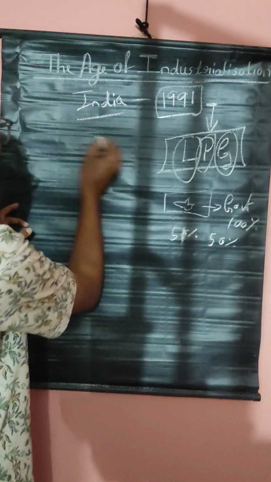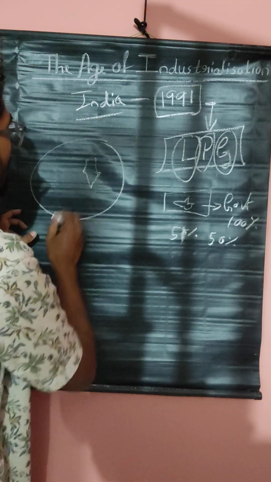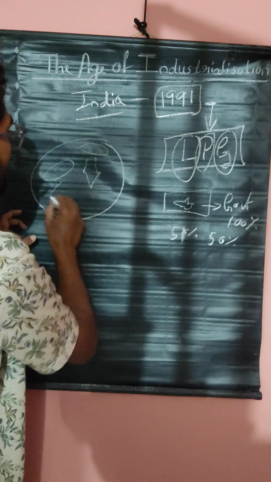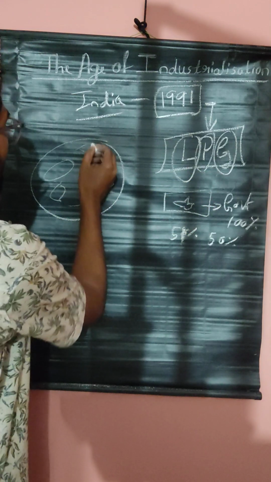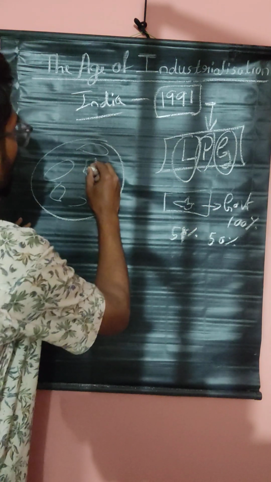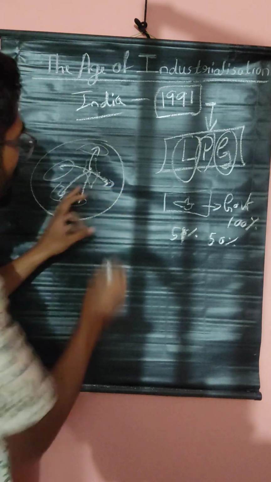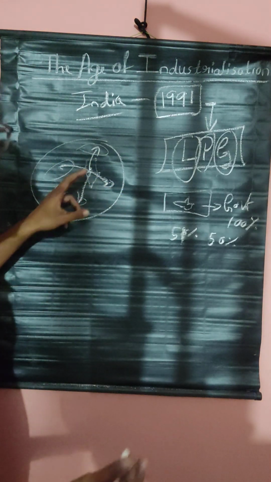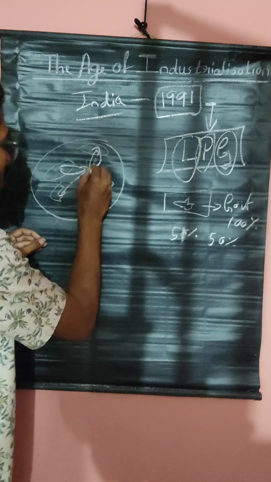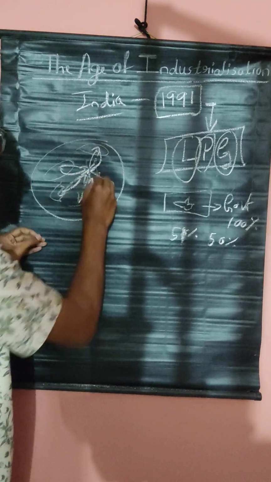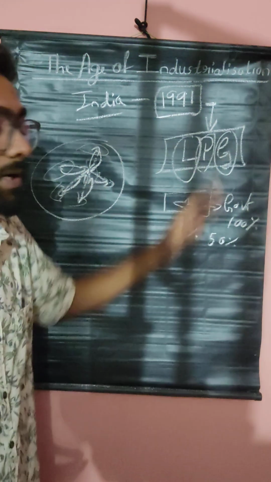Globalization means, if this is the world, if this is India, here it is India, it is all other countries. Making available Indian products globally. All countries want to buy our products and we want to buy other countries' products. Making this process easy, that is called as globalization.